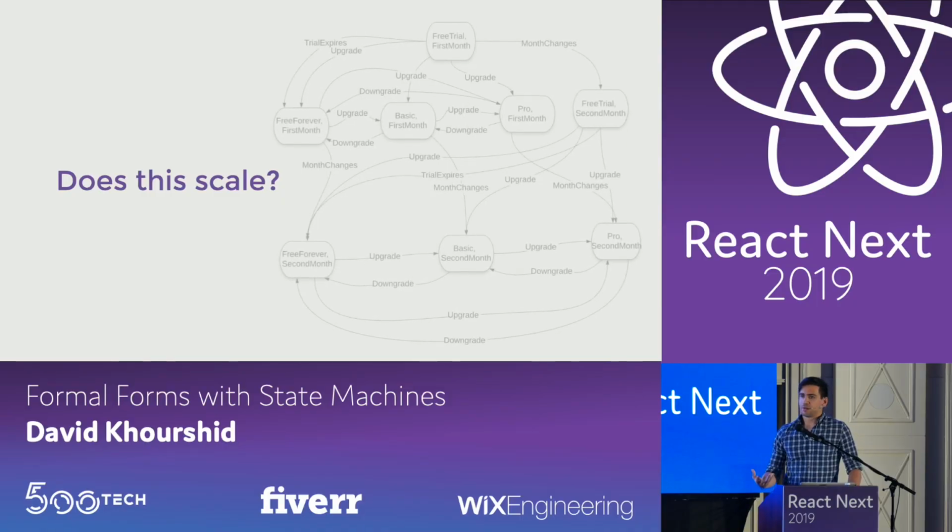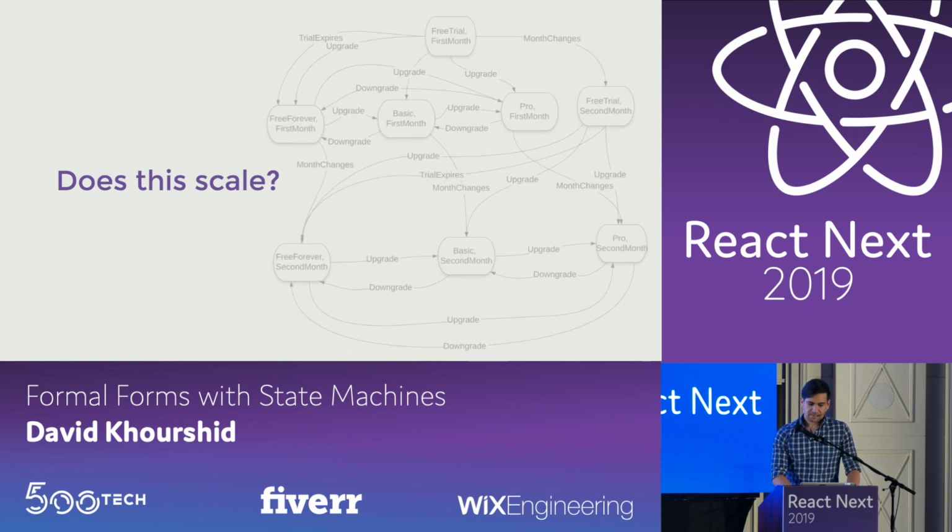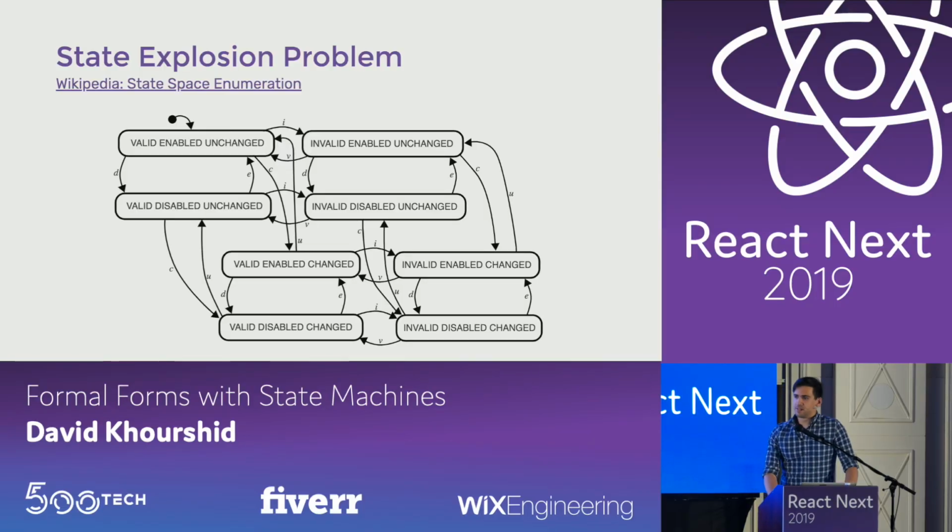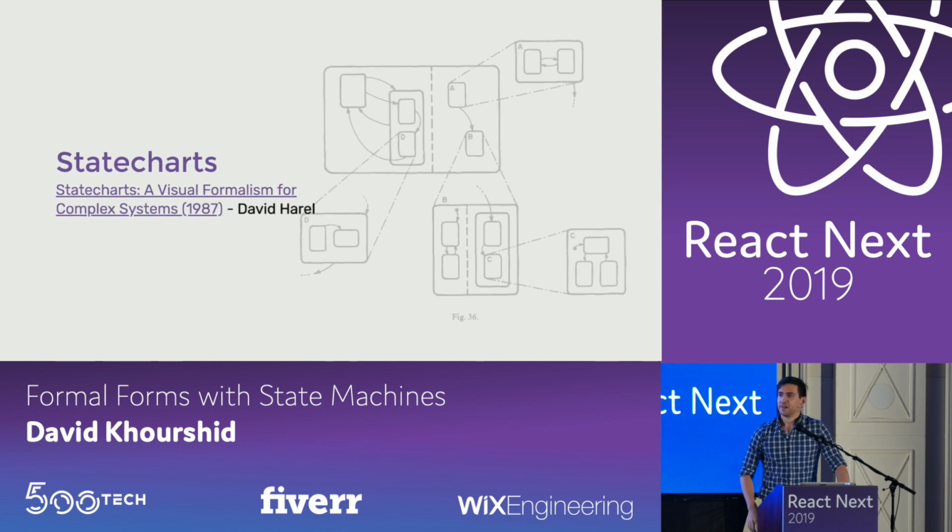So you might be wondering if this scales, and it does not necessarily scale once your app reaches a certain level of complexity, just because you might have multiple states that are redundant, and you might have multiple transitions between those states. And this is known as the state explosion problem. This was a very risky slide to edit at the airport, but yeah. And so the idea is that the more states you have, the more transitions between those states happen as well.